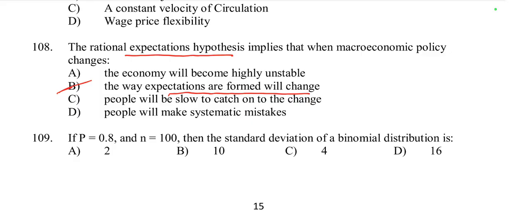They incorporate these changes into their decision making process immediately, reflecting the updated expectations in their behavior. So here option B is right.